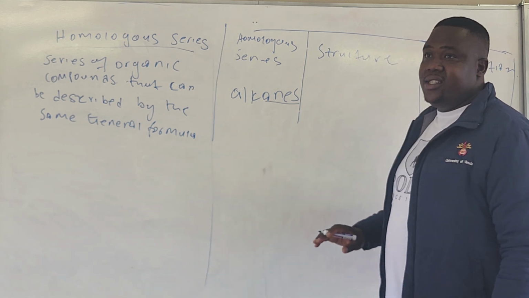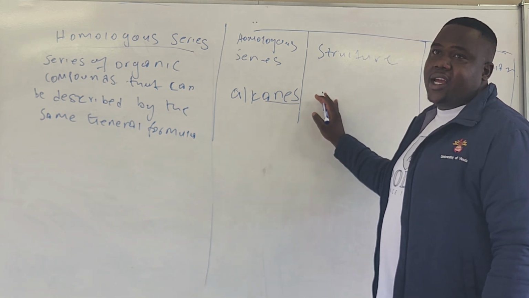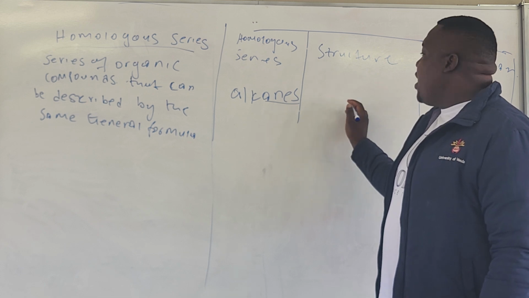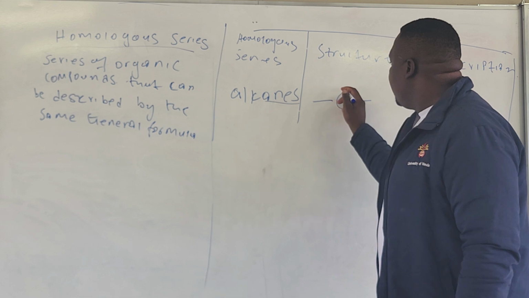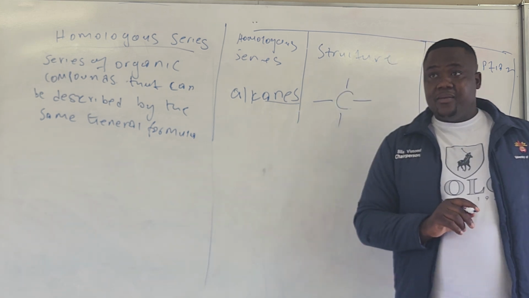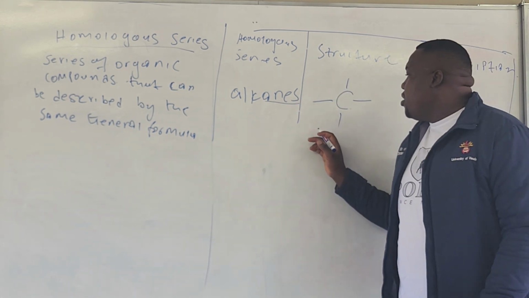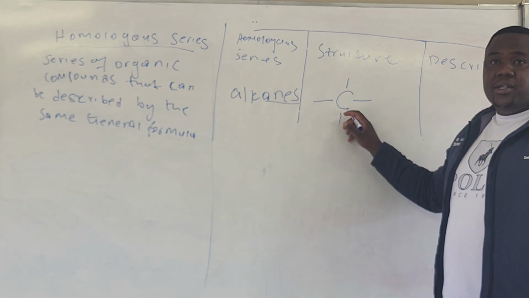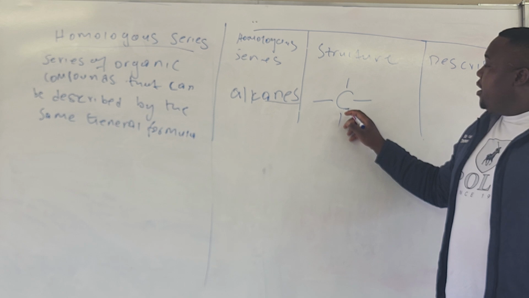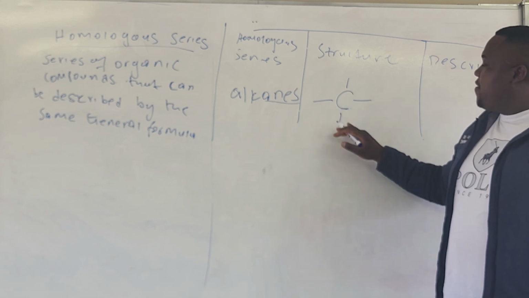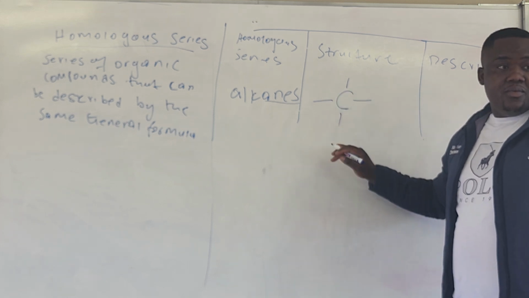So look at this. The structure of an alkane. This is an example, right? I need to show you something. You see carbon. It has created 4 bonds.